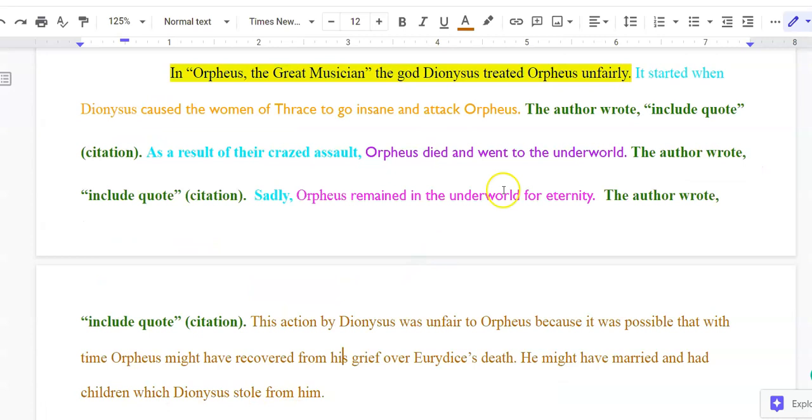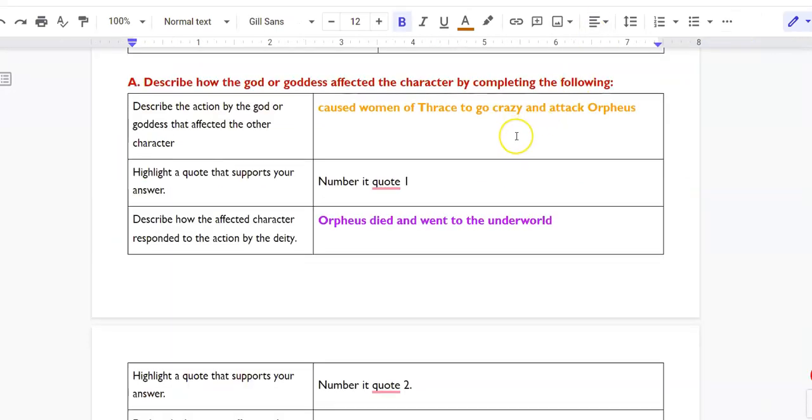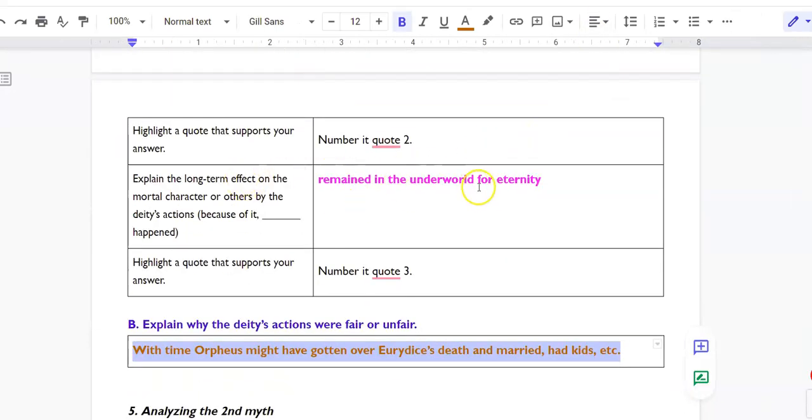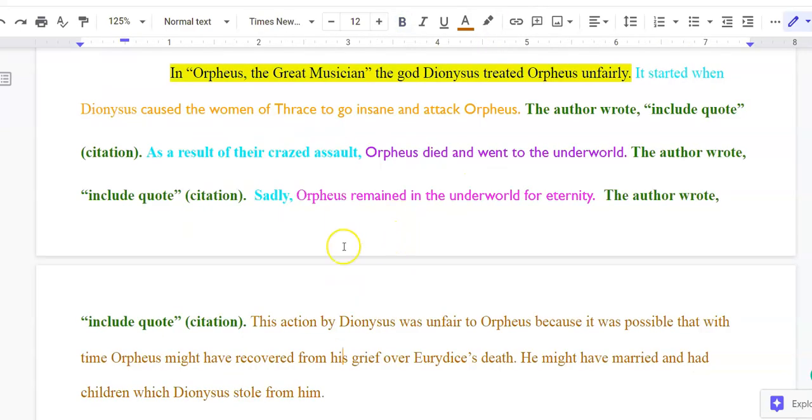So I go back to my brainstorming sheet, and I get context: Orpheus had to remain in the underworld for eternity, and my quote, so I just have to add the transition. So I said "Sadly" as my transition: "Sadly, Orpheus remained in the underworld for eternity." There's the context in my words, and then I would include the quote with the citation that supported that.